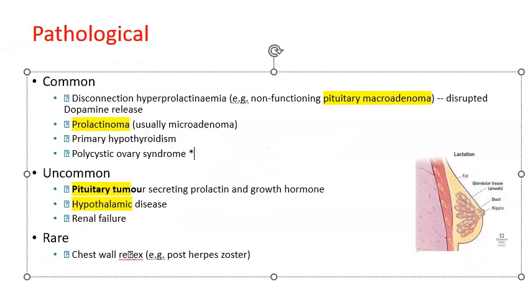Okay, we'll just put it here: due to estrogen or due to hypothyroidism. So that is what they are saying that can happen. Okay. So just remember that. Then we already told you about pituitary tumor, hypothalamic disease and renal failure.